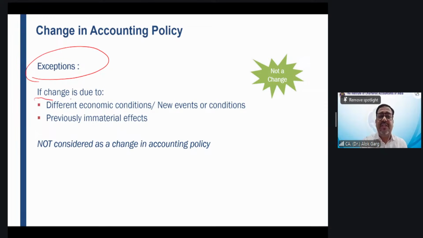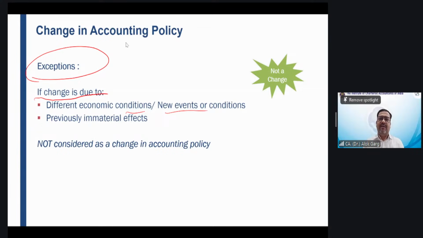If a change is due to different economic condition or new events or conditions, right? For example, a company has purchased a building and the company is using this building for their own business purposes.